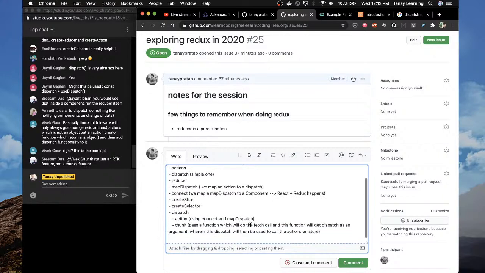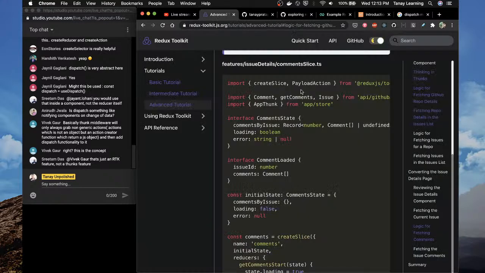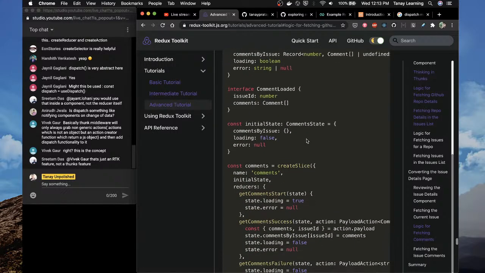If you're learning something new, after a few days you should look into what you learned, so that your brain tries to remember it, and then you will remember it. So create slice, create selector, dispatch, all of these things we learned about thunk, wherein inside the thunk we have use dispatch, like a state hook. Anything else? That's it, right? We didn't cover anything else.